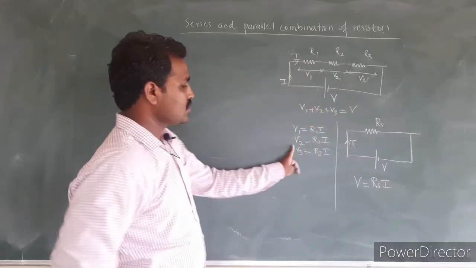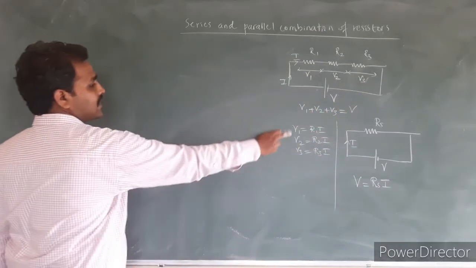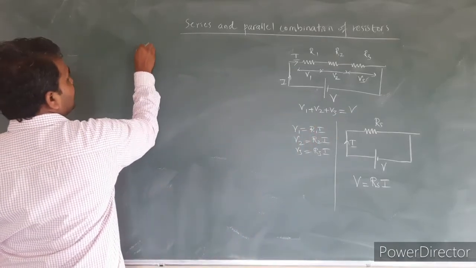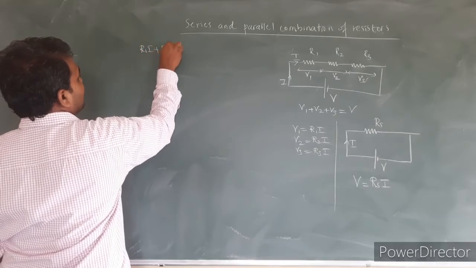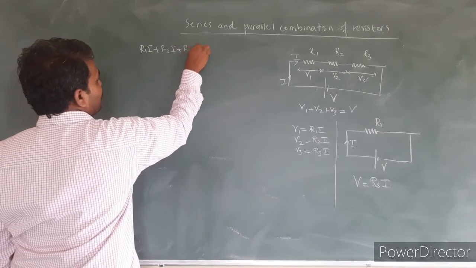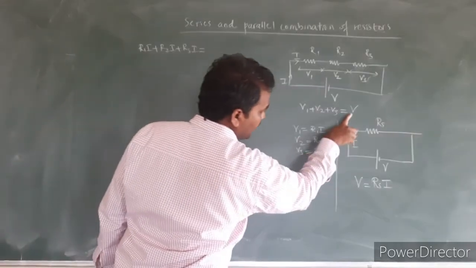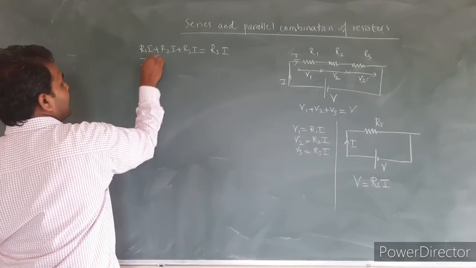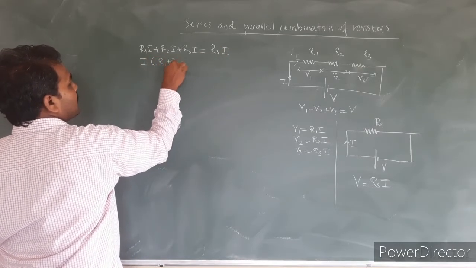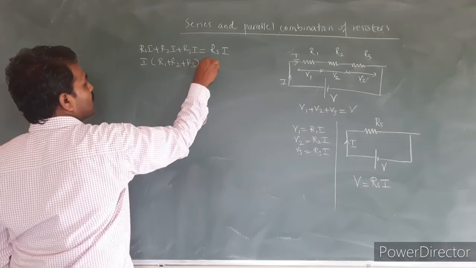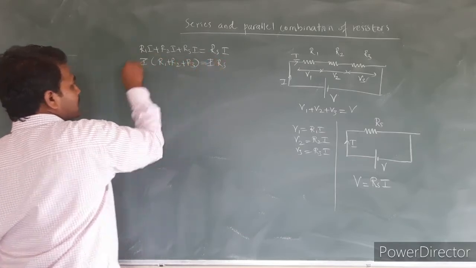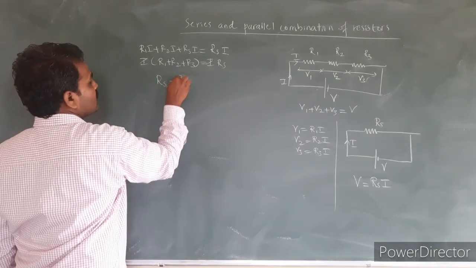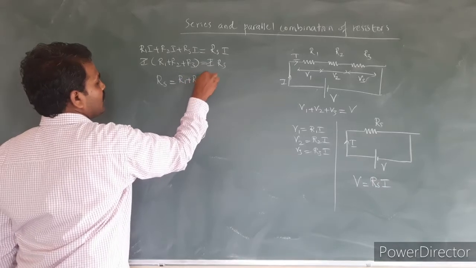Let us use these equations in the first equation. I can write V1 plus V2 plus V3 is equal to V, that is R1 into I plus R2 into I plus R3 into I is equal to V, and V is nothing but Rs into I. Let us take I outside: I inside bracket R1 plus R2 plus R3 is equal to I into Rs. I can cancel I from both LHS and RHS. I can simply write the effective resistance is equal to R1 plus R2 plus R3.